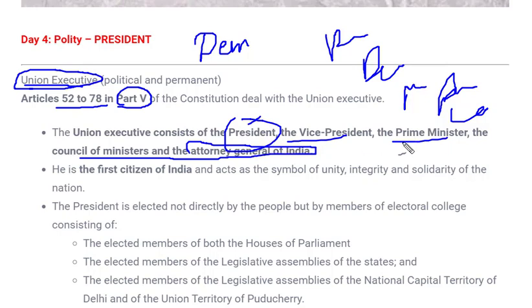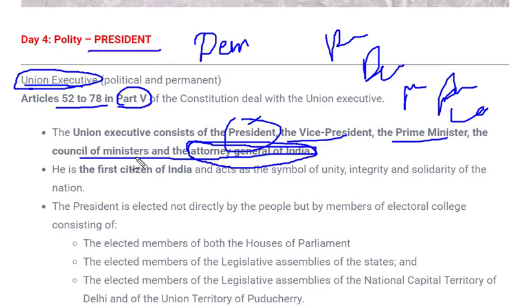The prime minister is not any special post, he is just the head of the council of ministers. He is also a member of parliament who heads the Union Council of Ministers, which governs the country and functions as the implementation of everything that is going on in the country. And the Attorney General of India is the legal head of the country. So these are the persons who are part of the Union Executive. Now let's study them one by one, starting with our president.